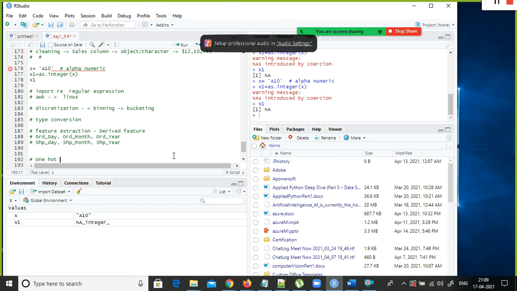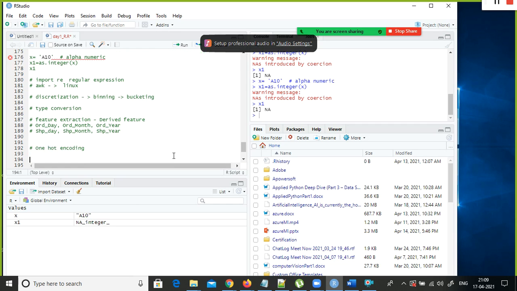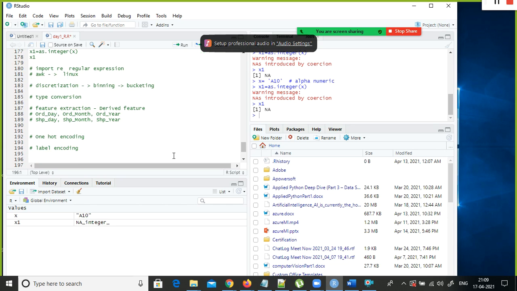And also, as I mentioned, you need to do one hot encoding, and some people call it label encoding. There are two types of encoding at the high level. One is one hot encoding, the other one is label encoding. The classic example is gender, right? For male we replace all the text value male by 1 and female by 0.